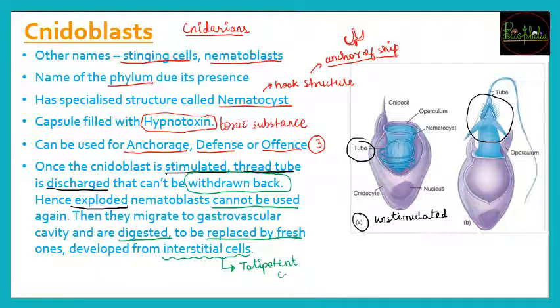These undifferentiated totipotent cells differentiate to form the Nidoblasts so that they can replace the discharged cells. This was a very important topic because their identity comes from these cells, that is Nidoblasts.